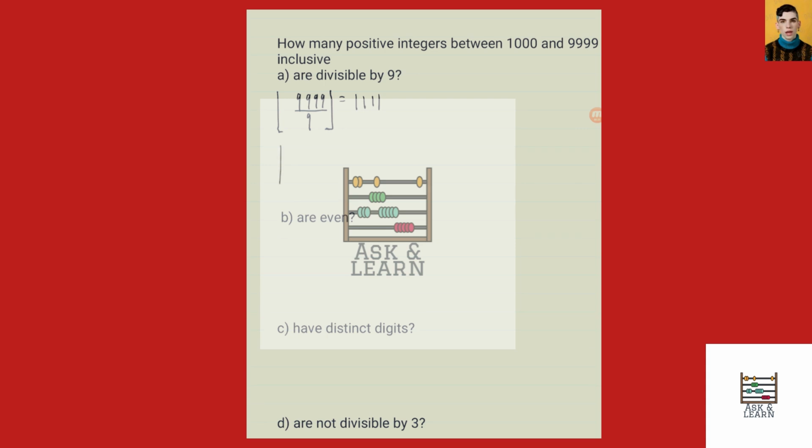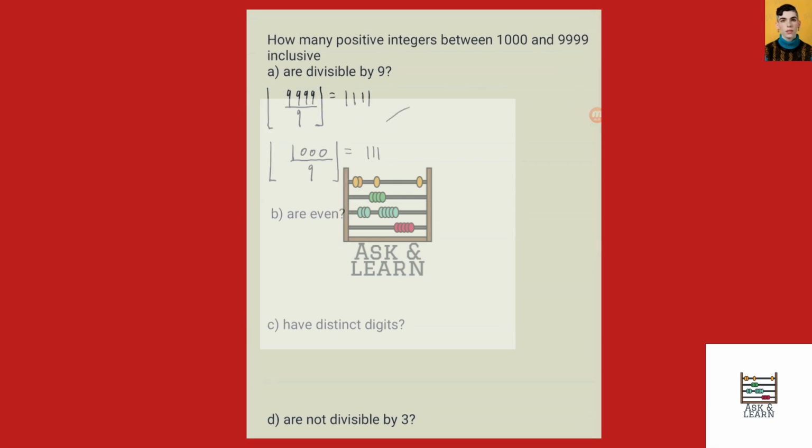Then we need to subtract off the number of integers less than 1,000 that are divisible by 9. And that is going to be 111. So the answer is going to be 1,111 minus 111, which is, of course, equal to 1,000.